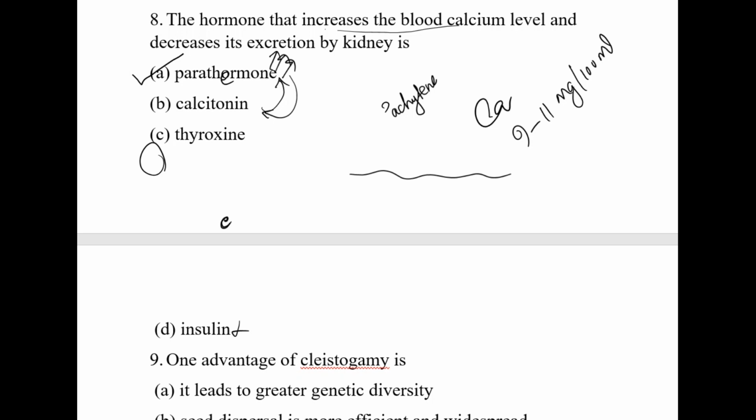And this is thyroxine. Thyroxine is another hormone produced by the thyroid gland. In the same way, calcitonin is also secreted by the thyroid gland. The thyroid gland produces two hormones, thyroxine and calcitonin. Calcitonin is the main hormone which normally helps in maintaining the calcium level in blood. Whenever the blood level reduces, the parathormone will act, and it will help to increase the calcium level in blood. So this is the answer.